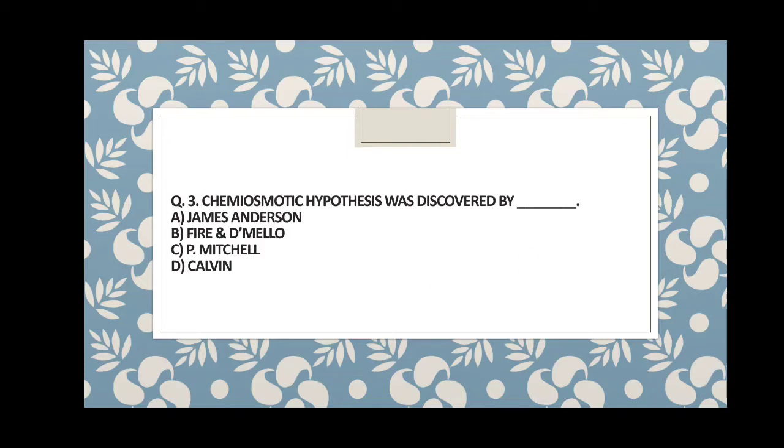So guys, question number 3, chemiosmotic hypothesis was discovered by. Guys, very important here, you have to remember the scientist names, which are asked frequently. So guys, options are A, James Anderson, B, Fire and Mello, C, P. Mitchell, and D, Kelvin. So guys, who gave this chemiosmotic hypothesis? Chemiosmotic hypothesis, if you remember, is the topic of photosynthesis, where protons are pumped out. So guys, the answer is C, that is P. Mitchell.